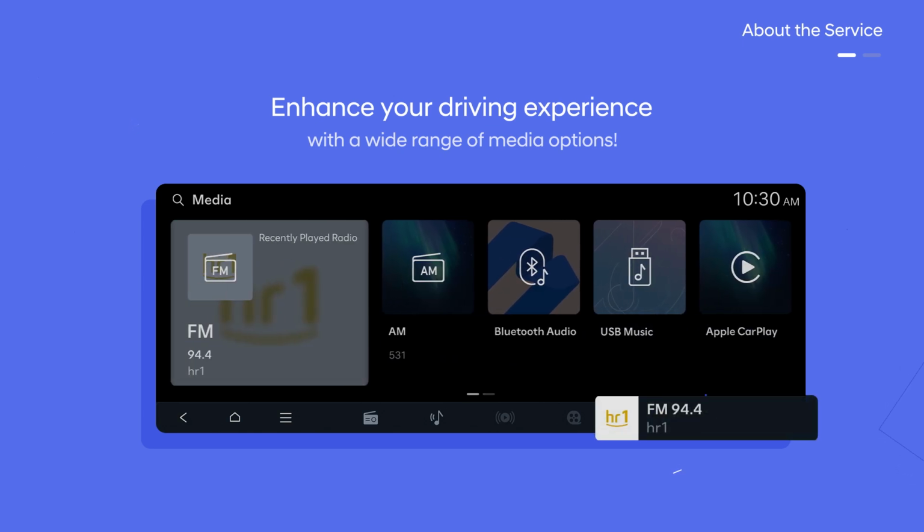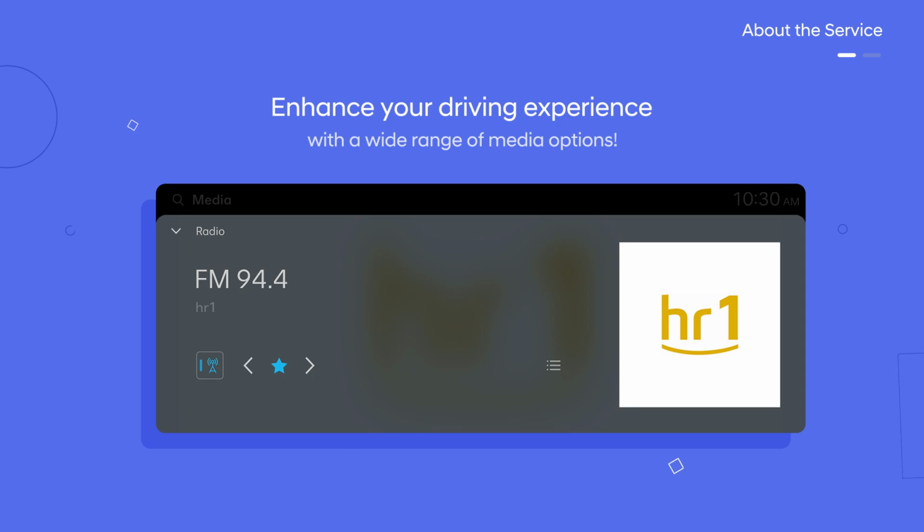In addition, with the Now Playing feature located at the bottom of the infotainment screen, you can quickly view the media that is playing from any screen. Let's explore in more detail.